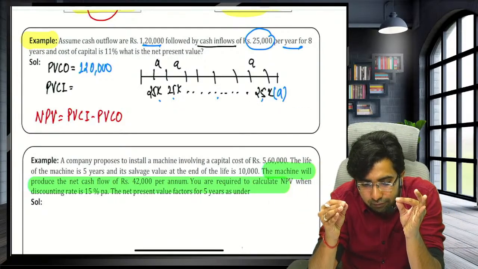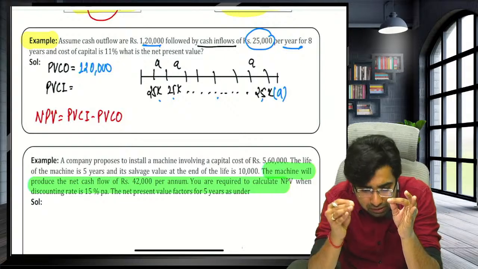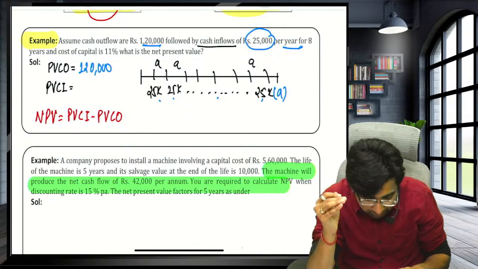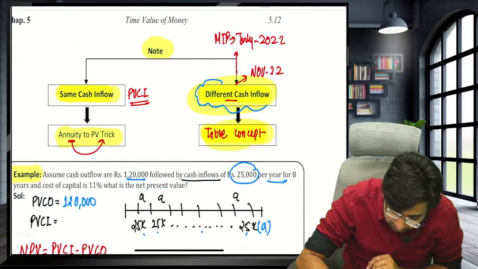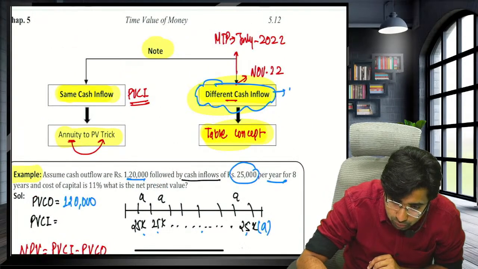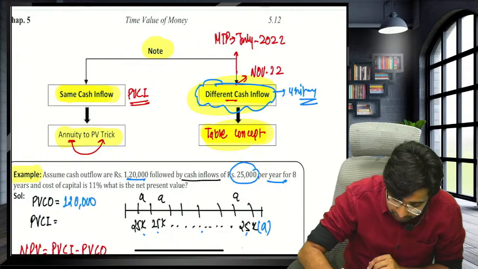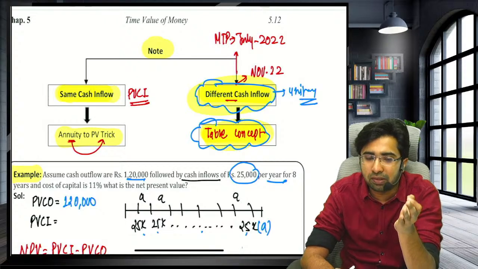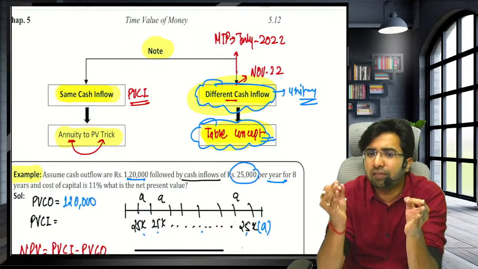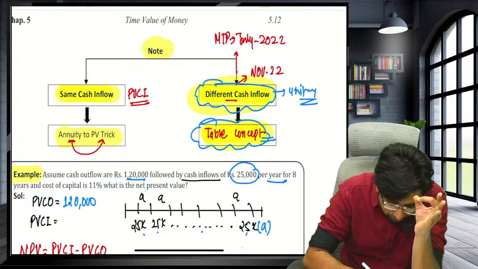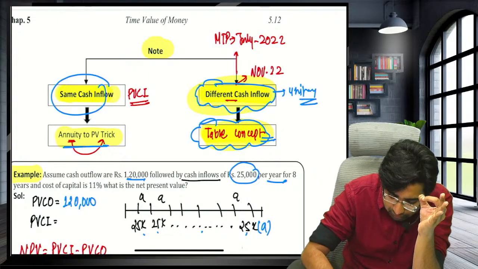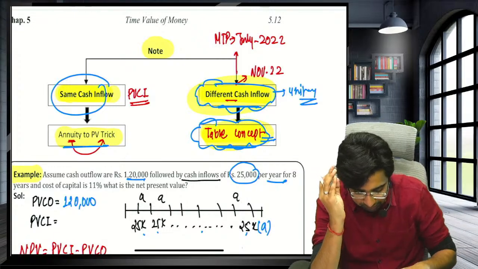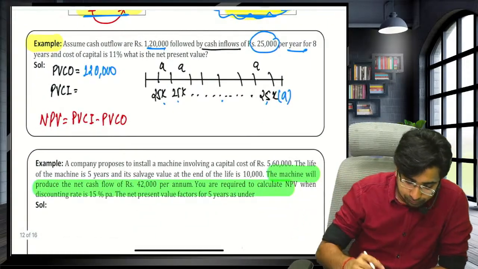Sir, what happens if the inflows are uniform and non-uniform? See guys, if there are different cash inflows, we say it is non-uniform. In that case, you have to follow the table concept. Now, the table concept is a time-taking process. If I start, it will take minimum 20 minutes. I cannot discuss it today, but we have discussed this thoroughly in the class. If you have the same cash inflow, then you can apply this trick. If you have different cash inflows, then you have to follow the table concept.